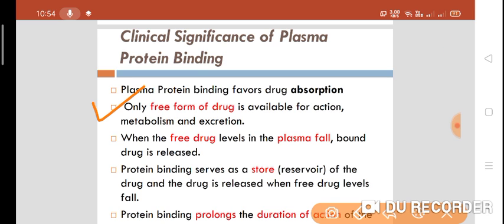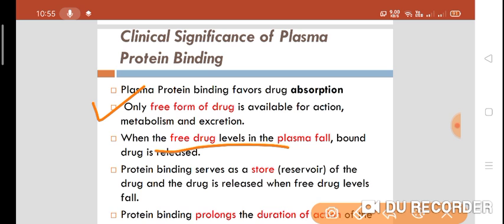Then when free drug levels in the plasma fall, bound drug is released. When the free form of a drug falls, the bound form of a drug is released, so that it favors drug absorption.